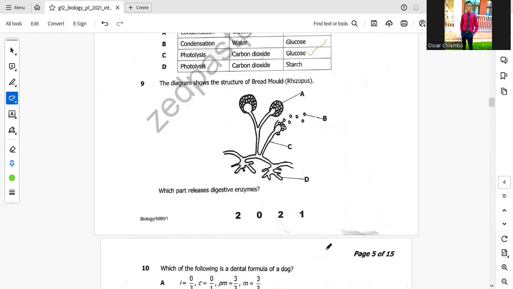The diagram shows the structure of bread mould. Which part releases digestive enzyme? The part here which releases the digestive enzyme is the hyphae, not the stolon, not the sporangium or the seeds. The part which releases the digestive enzyme in this process is the hyphae. So the correct answer is D.